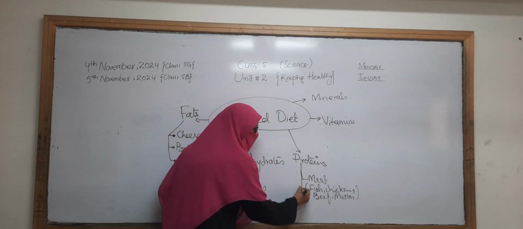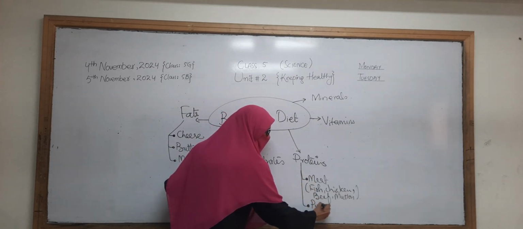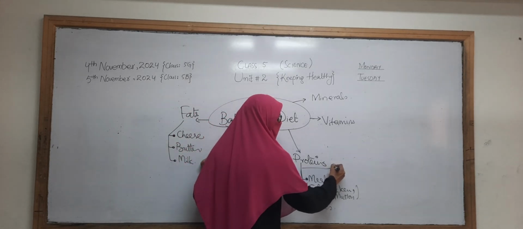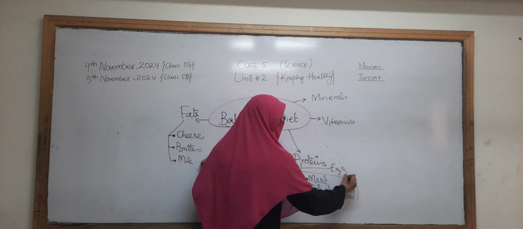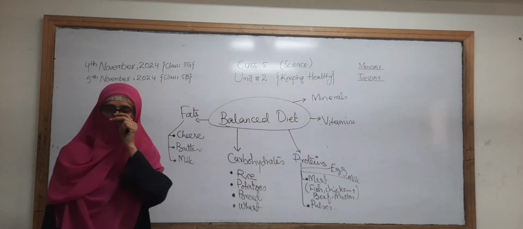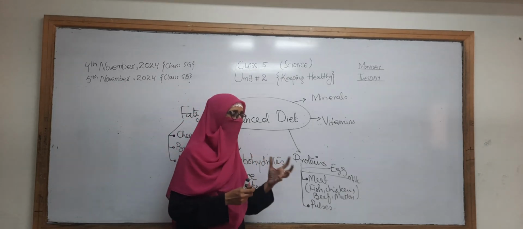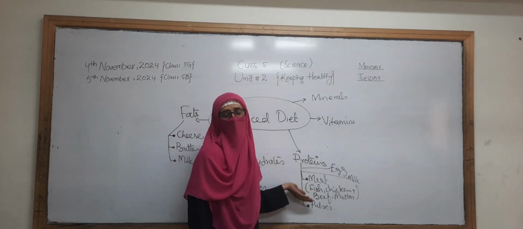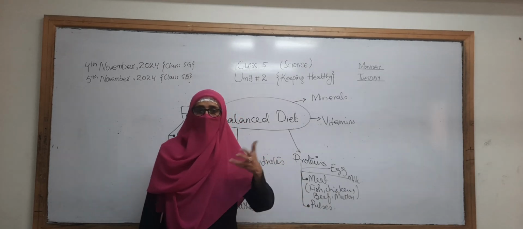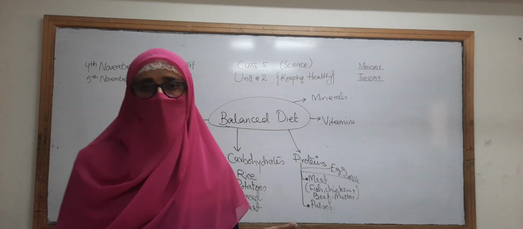And if you haven't taken meat, pulses also have protein in them. A small amount of protein is also present in egg and milk, but not in a large amount. To take a large amount of protein, we have to eat meat and pulses, and add these food items to our daily or weekly meal.